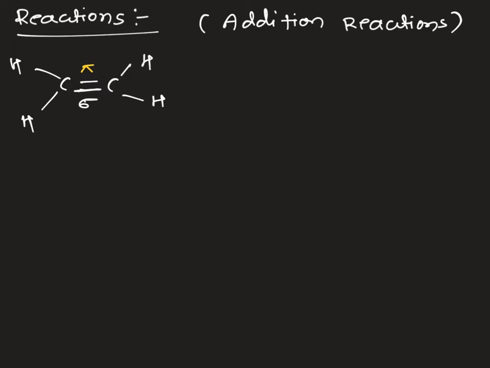When we look at the strength of the bond, the sigma bond is stronger than the pi bond. So whenever the situation comes, the weaker bond undergoes cleavage and makes other bonds. So in the addition reaction, the weaker pi bond undergoes cleavage. As a result of pi bond cleavage, two sigma bonds are formed.